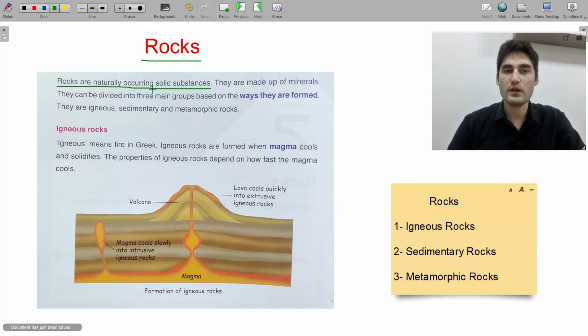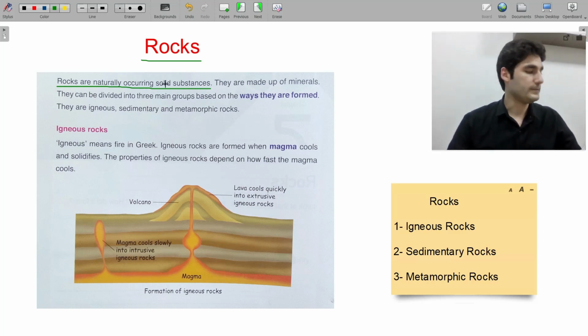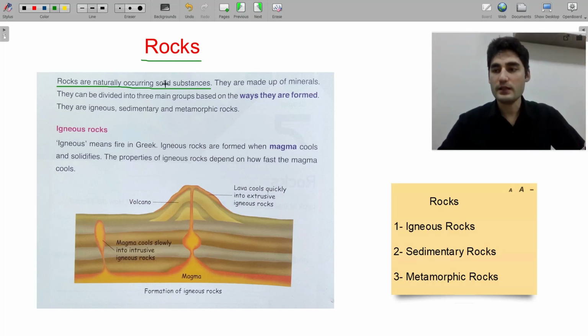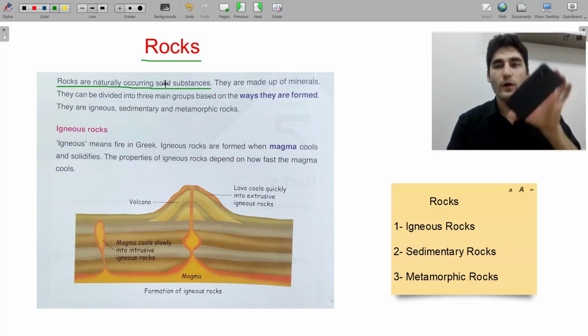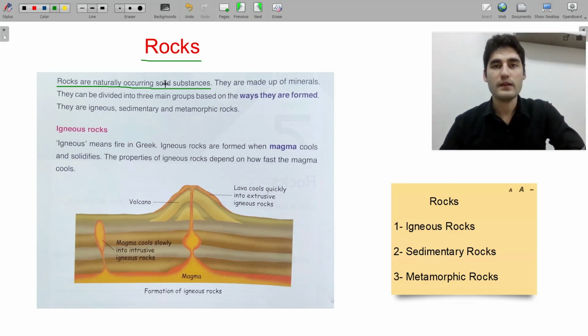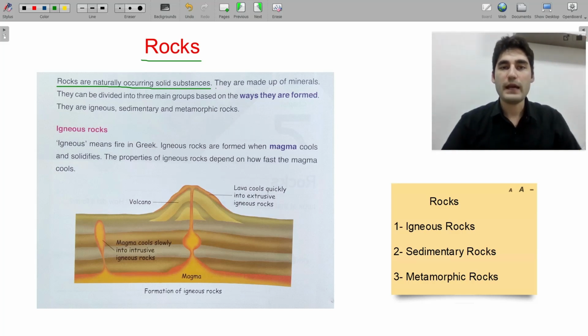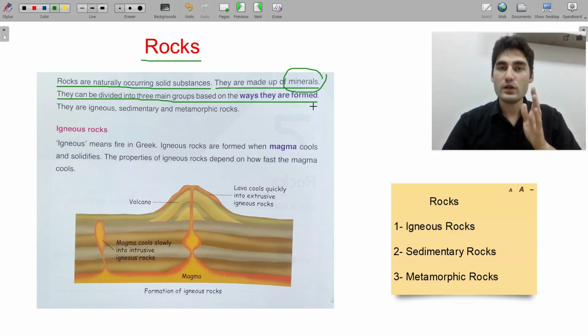You know the meaning of solid, right? Like a pencil is a solid, glass is a solid, right? A phone is a solid, right? Solids. They are made up of minerals, okay? Minerals. They can be divided into three main groups based on the ways they are formed. We are going to talk about all of them, don't worry.